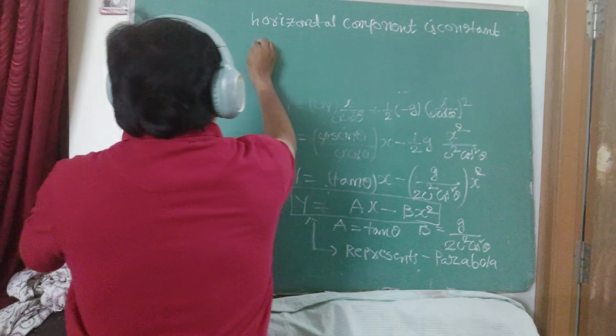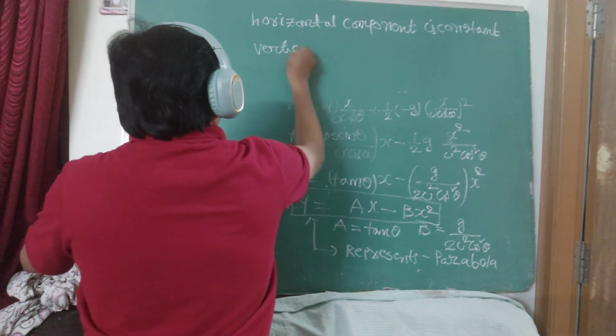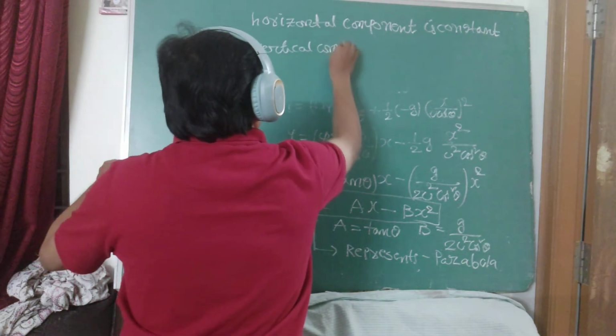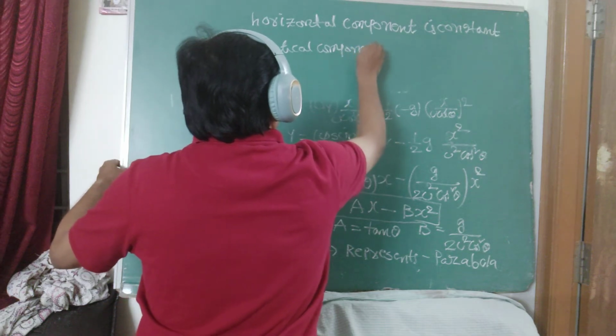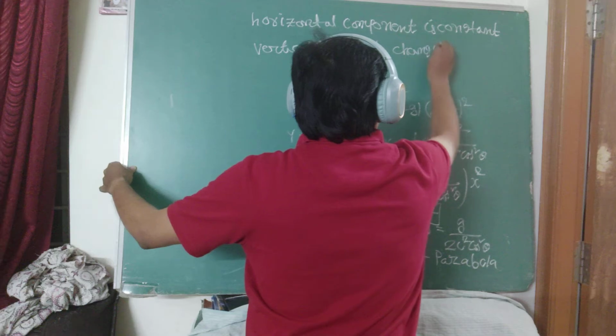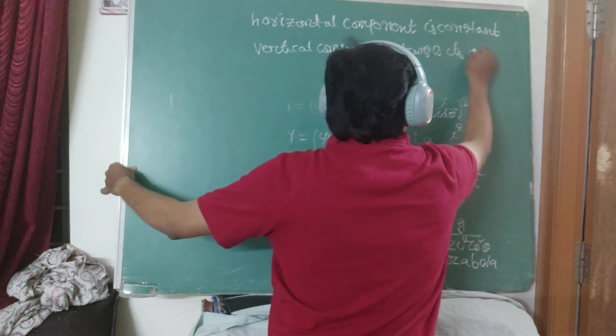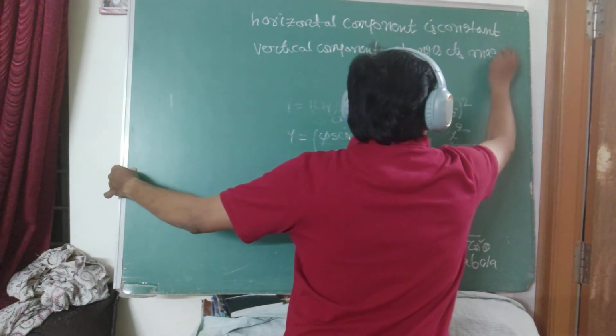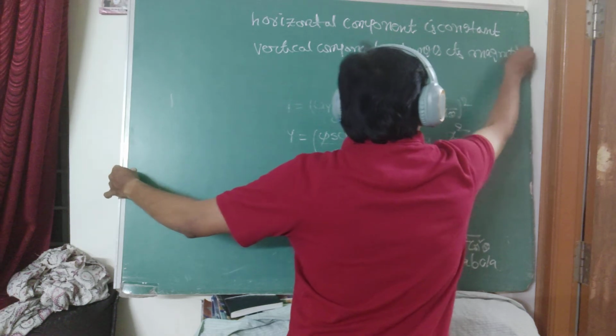What about the vertical component? The vertical component changes its magnitude and direction.